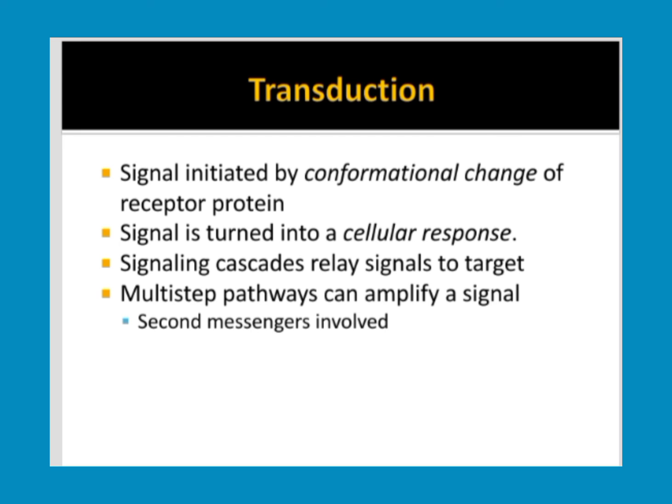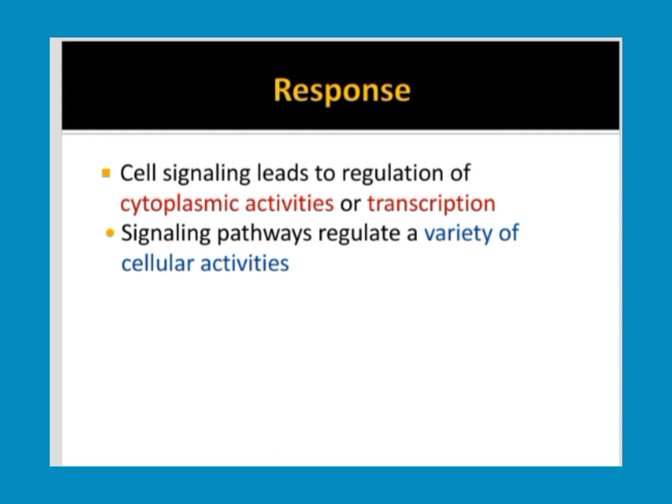Next, transduction. The signal is initiated by a conformational change of the receptor protein. The signal is turned into a cellular response. Signaling cascades relay signals to the target molecule. Multi-step pathways can amplify a signal. Here, secondary messengers are also involved.